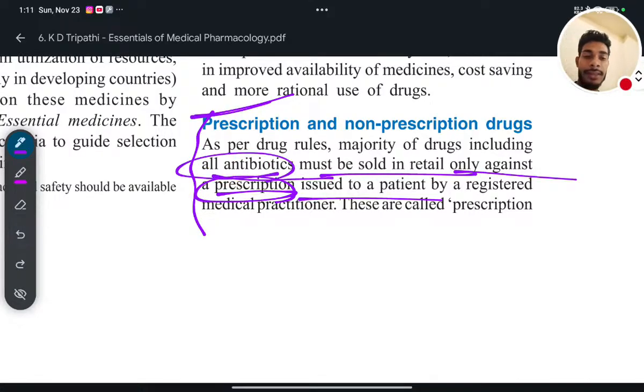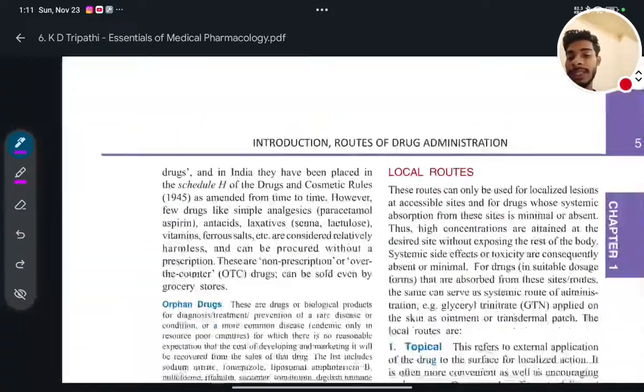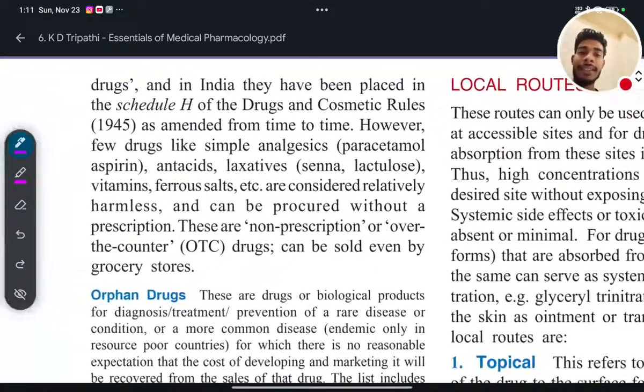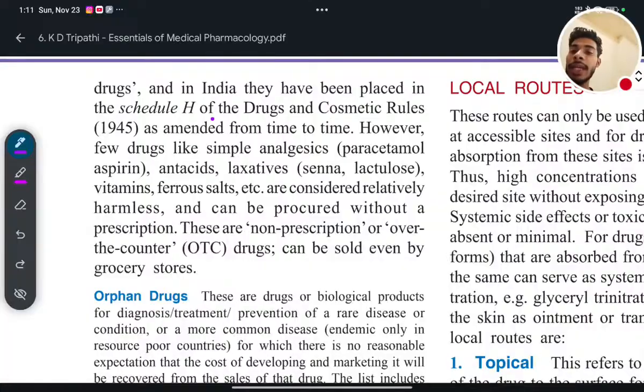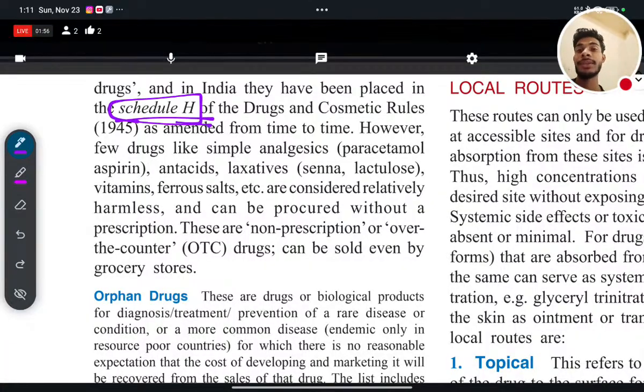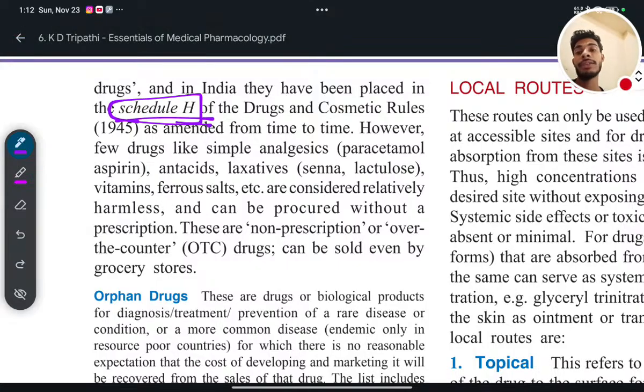These are called prescription drugs, and in India they have been placed in Schedule H. I have prepared a video on different schedules from Schedule A to Z. In that you will see Schedule G drugs should be taken under medical supervision, and Schedule H drugs should be sold in presence of a prescription written by an RMP, that is registered medical practitioner.